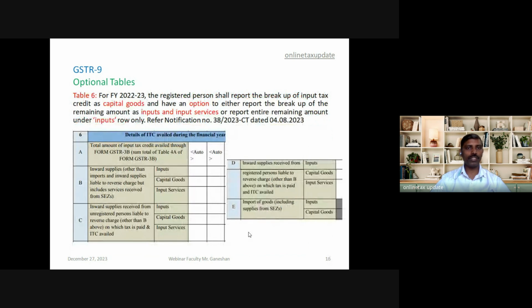Table number 6 requires the detail of ITC availed during the financial year. This ITC has to be bifurcated into inputs, input services, and capital goods. Here it is given an option where either we can show inputs and input services separately or club them together and show as inputs. But capital goods has to be shown separately.